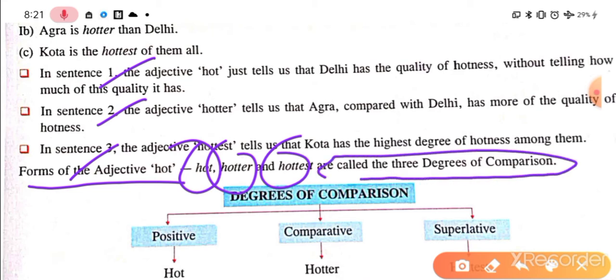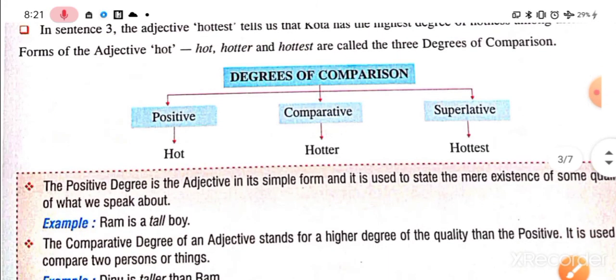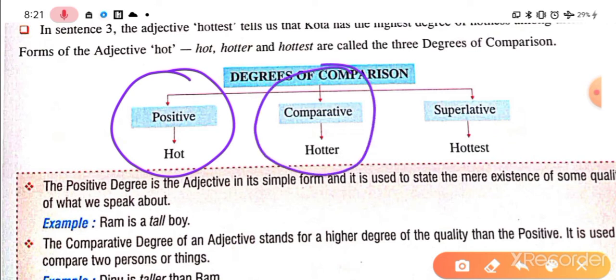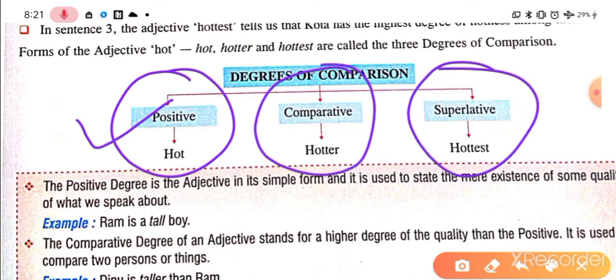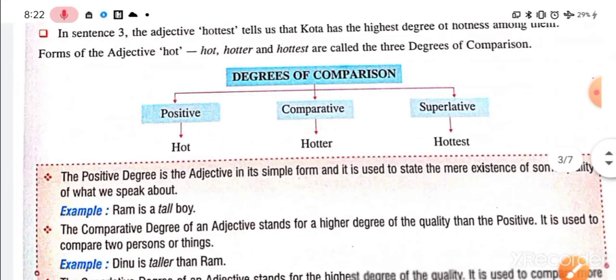Now we understood what degree of comparison is. These are the 3 degrees of comparison. You can see here the positive degree, hot, comparative degree, hotter, and superlative degree, hottest. So these are the names. Remember: positive, comparative, superlative; hot, hotter, and hottest. You can also see their use in sentences. We'll see some hint words also, and that will be very interesting and important for you.